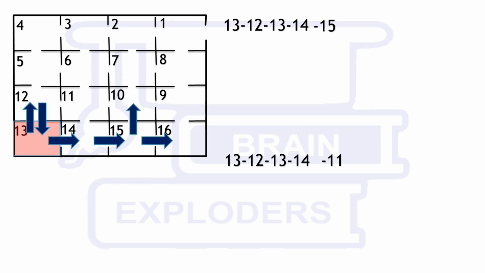But if he goes to room number 10, then it will be impossible to go out with such conditions, because after 10 if he goes to 11 then it will become impossible to go to 9, and if he goes to 9 then it will become impossible to go to 11. Therefore he must go to room number 16. After 16 there is only one way to room number 9, and after 9 again he has two choices, one to room number 8 and another to room number 10. So we will come to room number 8 later.